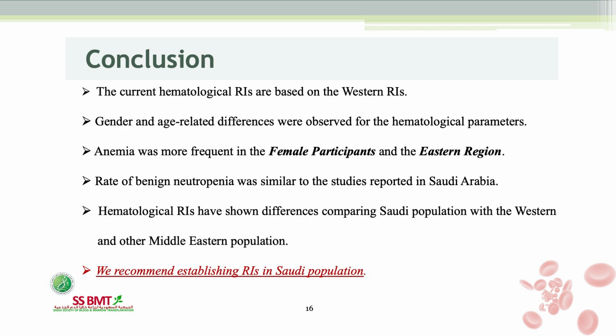The conclusion from the study is that the current parameters are based on the Western population, so we recommend having reference intervals based on the Saudi population. Gender and age differences were observed. Anemia was more prominent, as mentioned, in females and in the eastern region. The rate of benign neutropenia was similar to other studies.